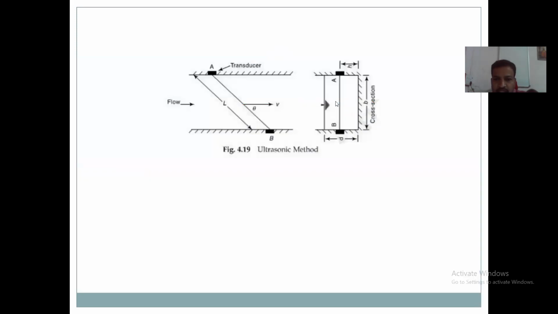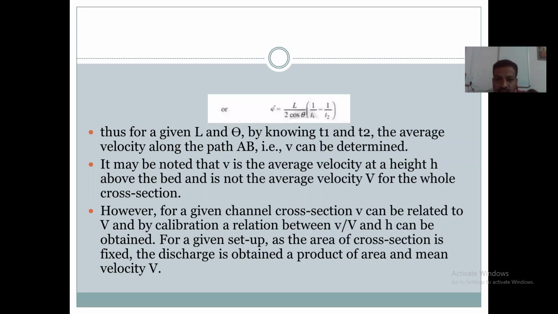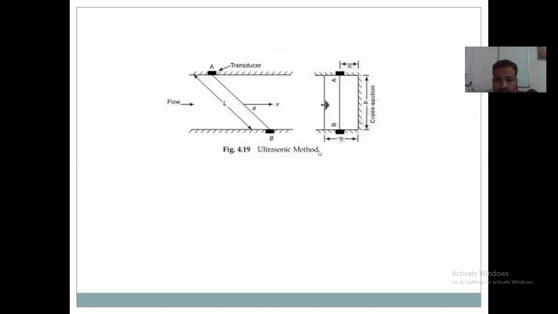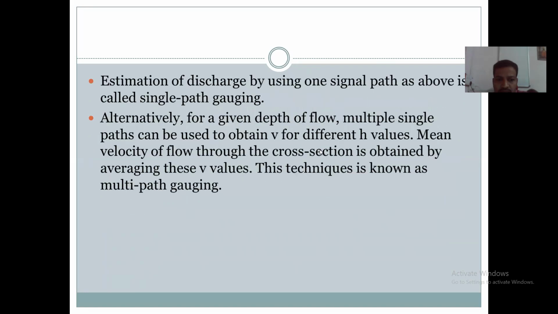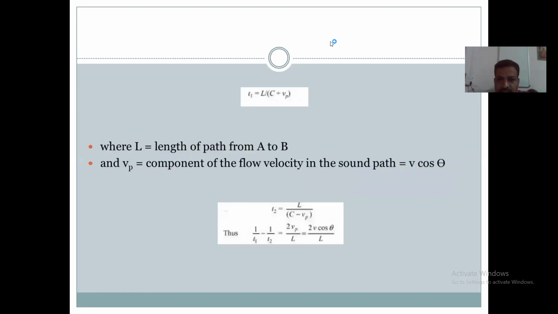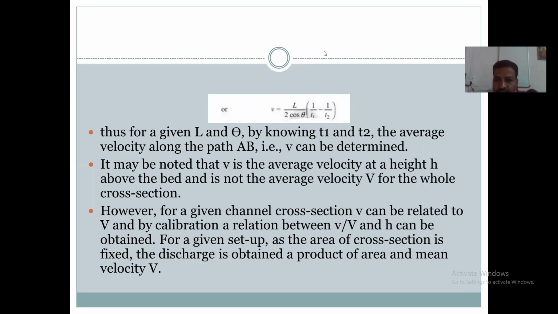Again, that equation can be written as, तर आपल्याला velocity काढायचं आहे. तर V is equal to, त्या इक्वेशनमध्ये आपल्याला काय काढायचं आहे, V. V काढण्यासाठी 2 cos theta by L हे तिकडे न्यावं लागेल. तिकडे नेल्यानंतर इक्वेशन काय मिळेल आपल्याला, V is equal to L by 2 cos theta into bracket 1 by T1 minus 1 by T2. हा इक्वेशन आपल्याला मिळेल: V is equal to L by 2 cos theta into bracket 1 by T1 minus 1 by T2.